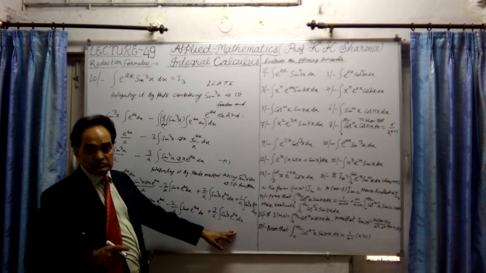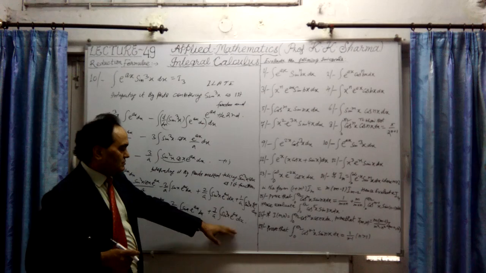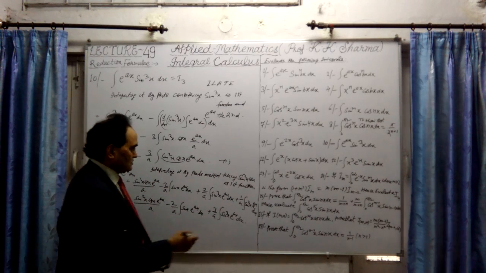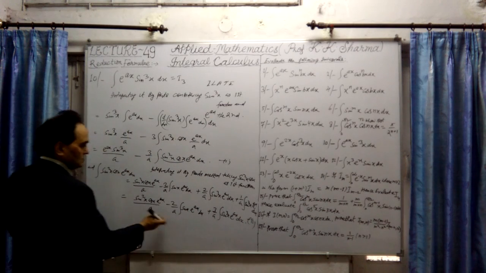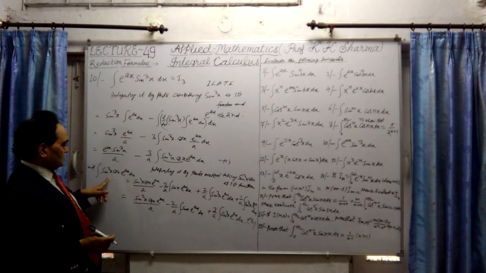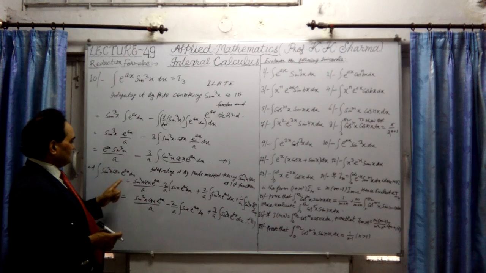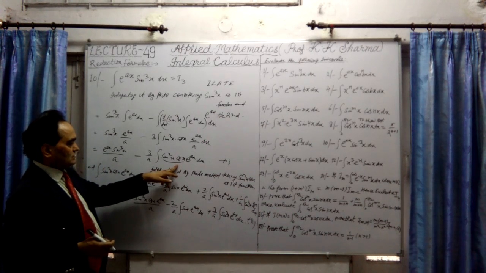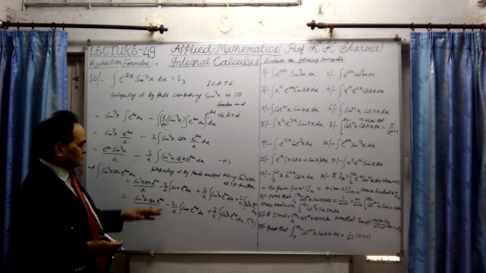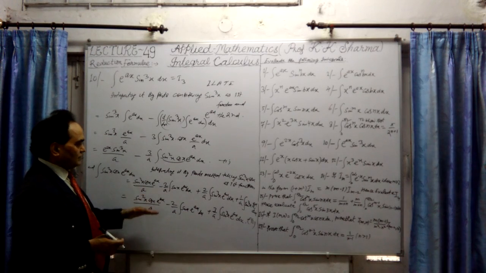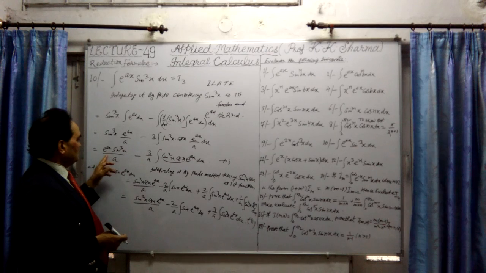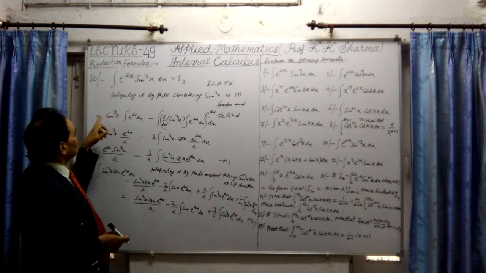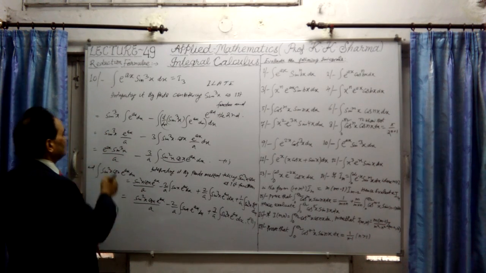This is our original function. This we will transpose, but before that, this is the second equation. This function sin square x cos x e raised to ax has been integrated like this. If I substitute this value in the first equation, then finally we obtain the function e raised to ax which we are integrating.